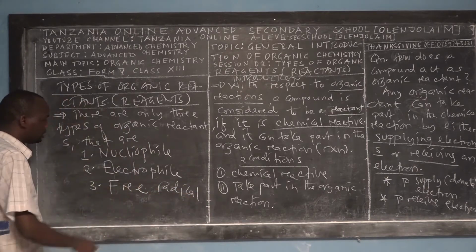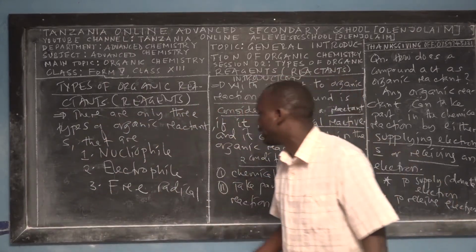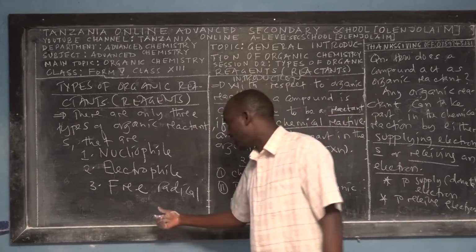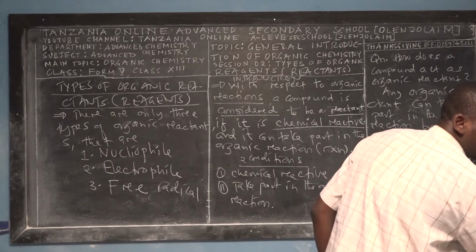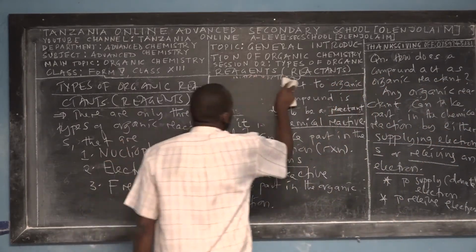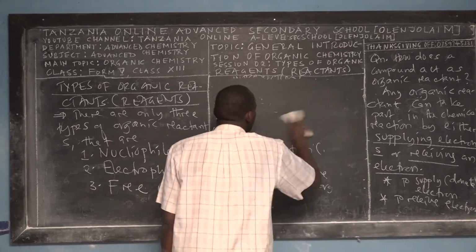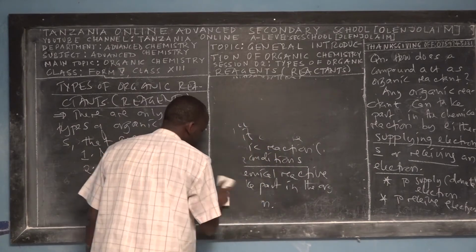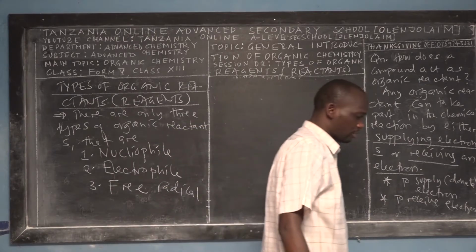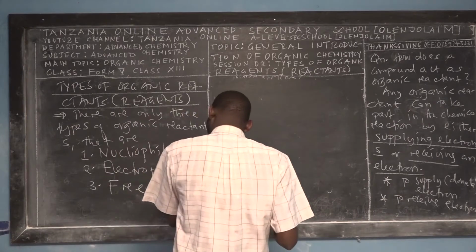You can call these free radical reagents or free radical reactants. So you have those 3 types of organic reactants, and that's what we are going to study today in this lecture.